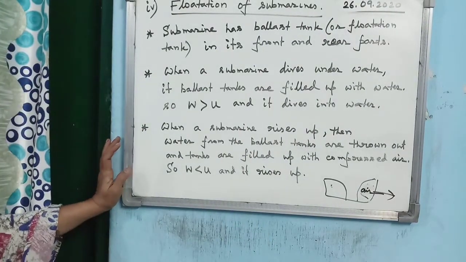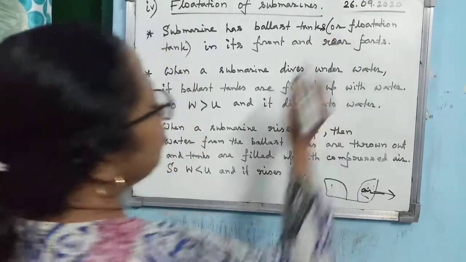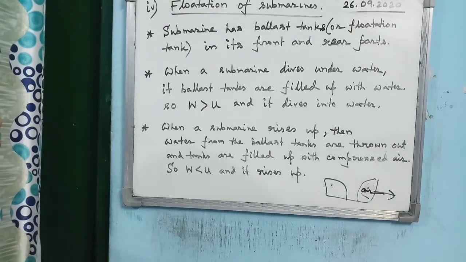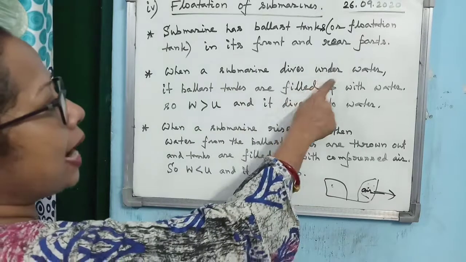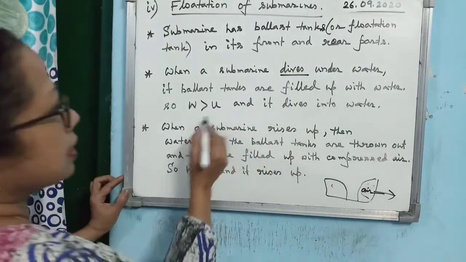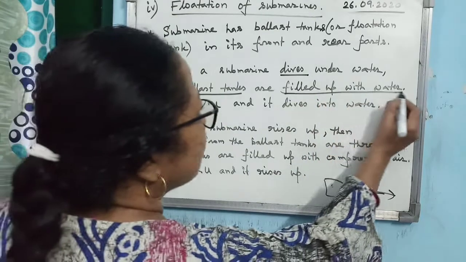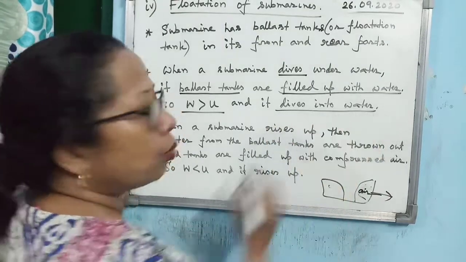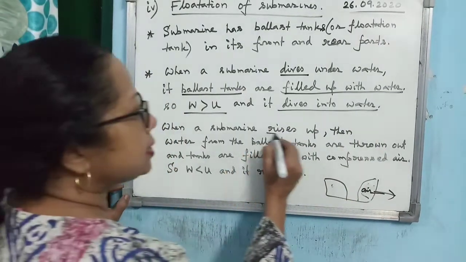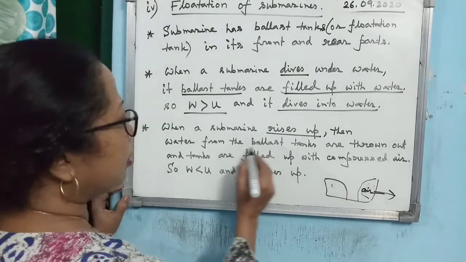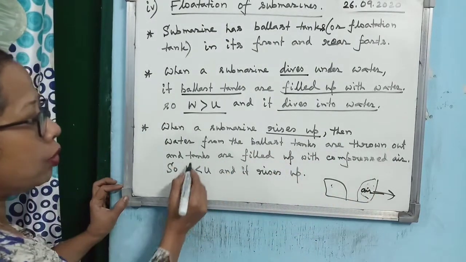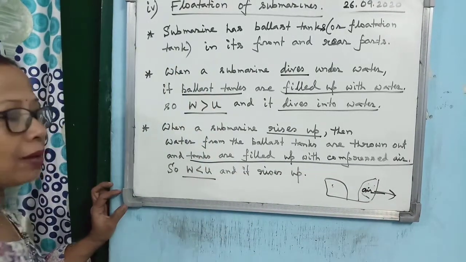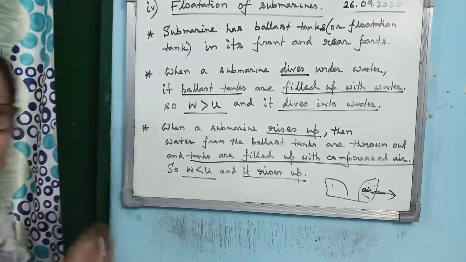First point, the submarine has ballast tanks, also named flotation tanks, in its front and rear parts. When a submarine dives underwater, the ballast tanks are filled with water. So W becomes greater than U and it dives into the water. And when a submarine rises up, water from the ballast tanks is thrown out and the tanks are filled with compressed air. So W becomes less than U and the submarine rises up.